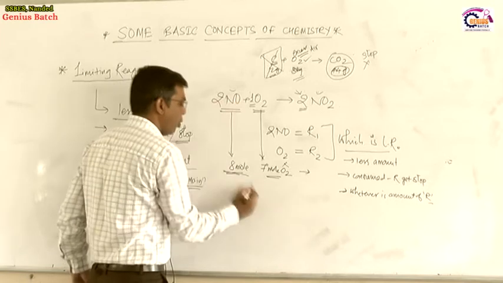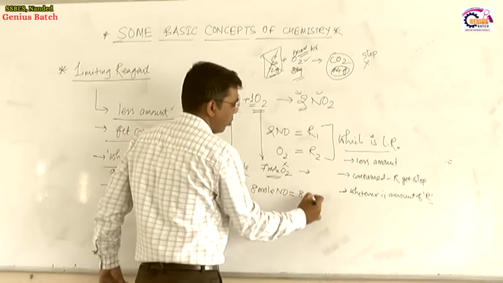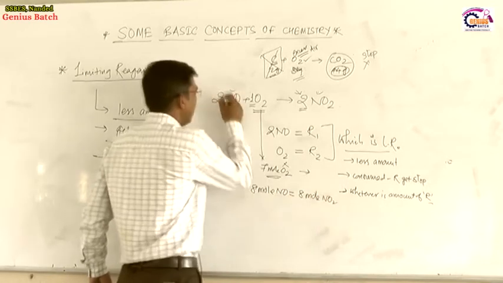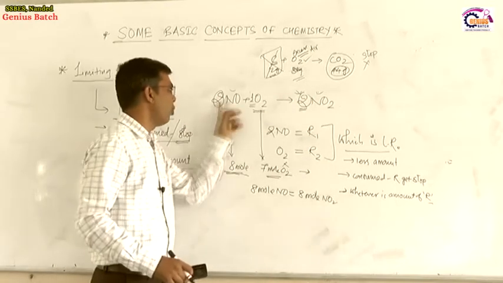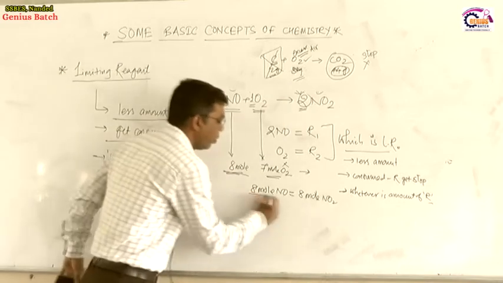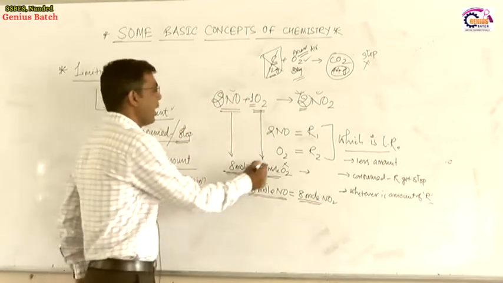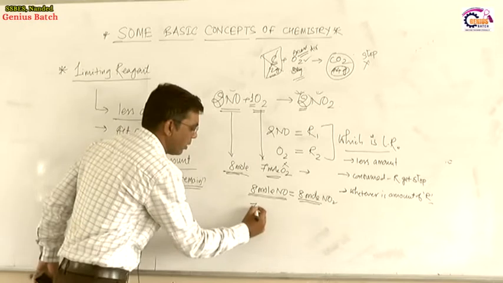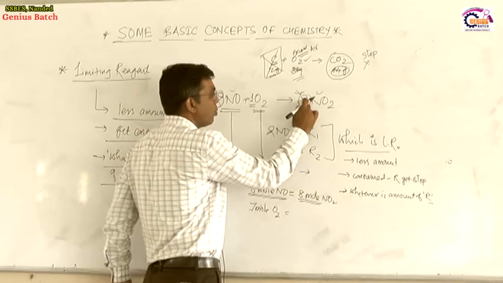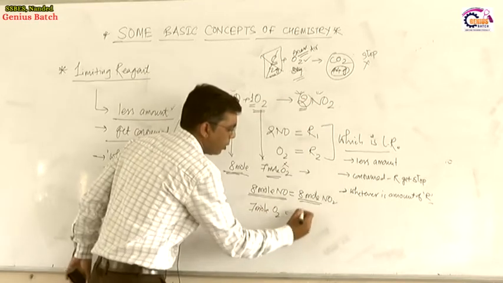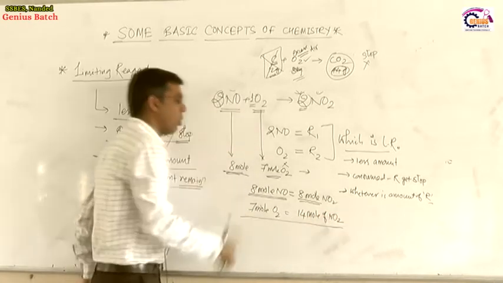From 8 mole of NO we get 8 mole of NO2. From the balanced equation, the number of moles of NO and NO2 are the same. If there are 4, then it will be 4. So 8 mole of NO, when consumed, produces 8 mole of NO2. At the same time, we are taking 7 mole of oxygen. 1 mole produces 2 moles, double the product. So 7 mole produces 14 mole of NO2.